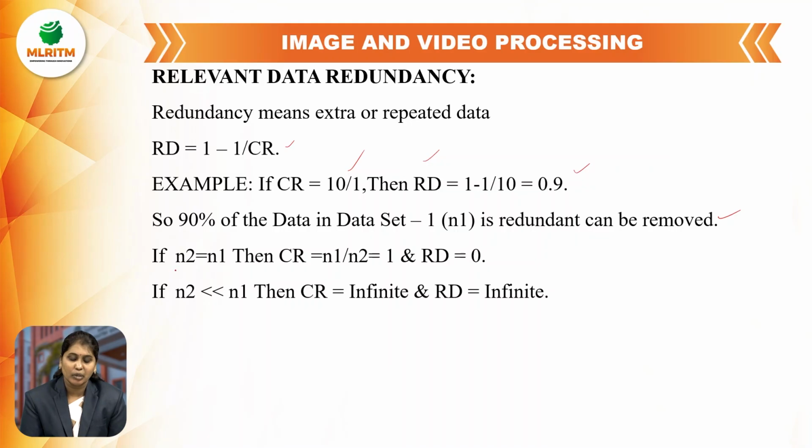If compressed image data equals original image data, then N1 by N2 cancels, so the compression ratio equals 1 and redundant data equals 0. If compressed data is much less than original image data, then the compression ratio tends to infinity and redundant data tends to 1.